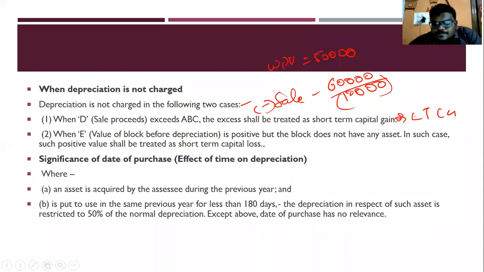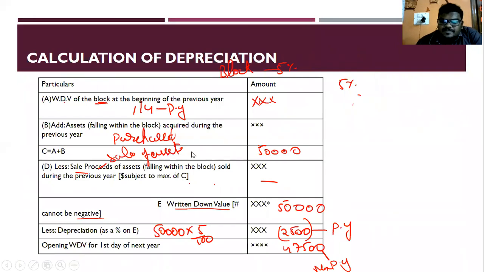So what is this? See here, you are getting a value of 50,000, but I have sold all the assets. I have sold all the assets, but I am getting an excess value of 50,000. So for example, my entire assets I have sold for 45,000. I am getting a positive balance here.